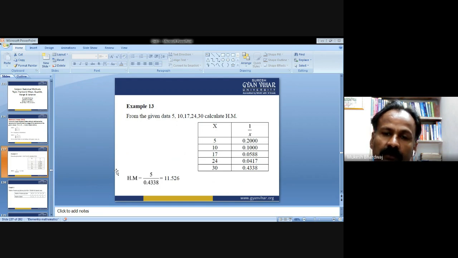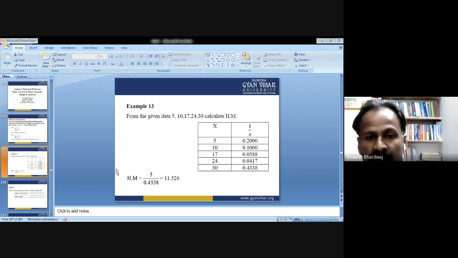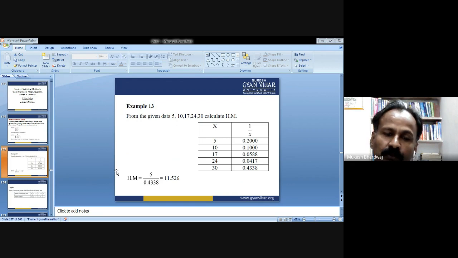Now, you take the arithmetic mean of these reciprocated values. After taking the arithmetic mean of these reciprocated values, the harmonic mean is the reciprocal of it, or the harmonic mean is equal to 1 upon the arithmetic mean of the reciprocated observations given.